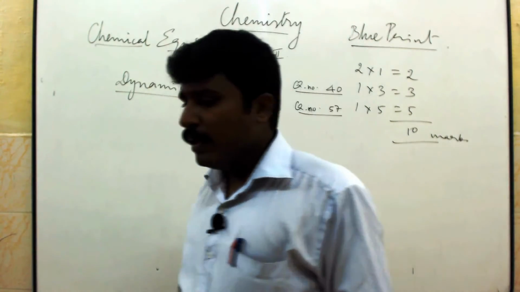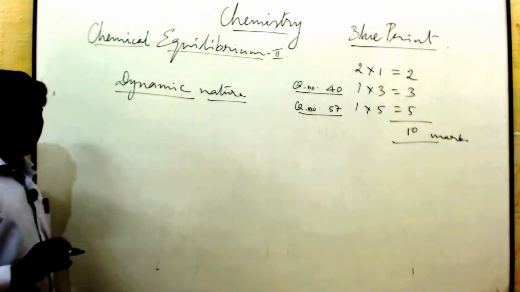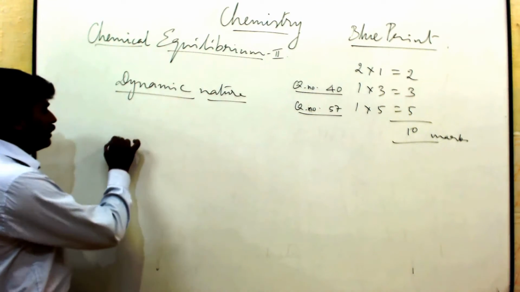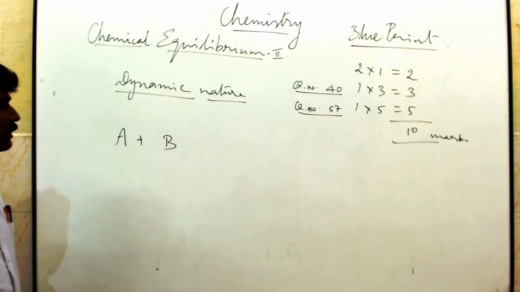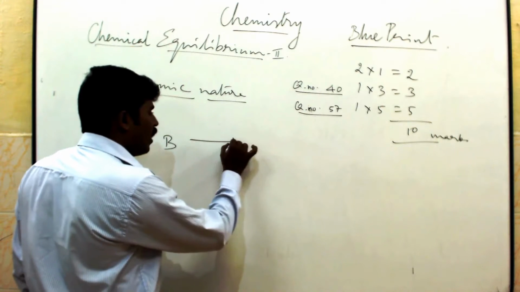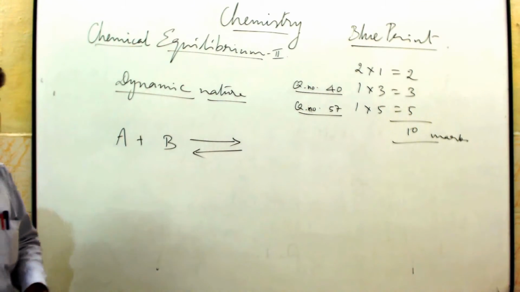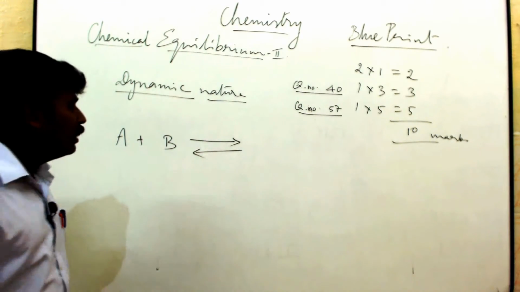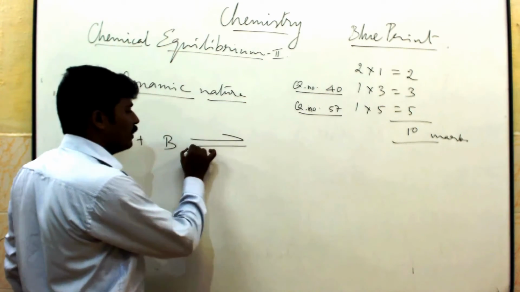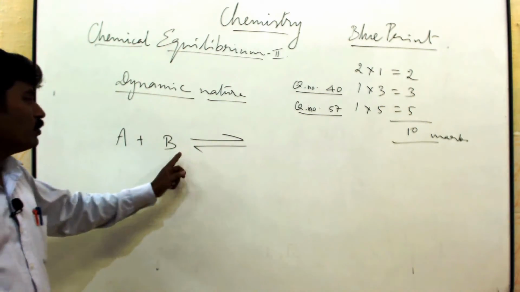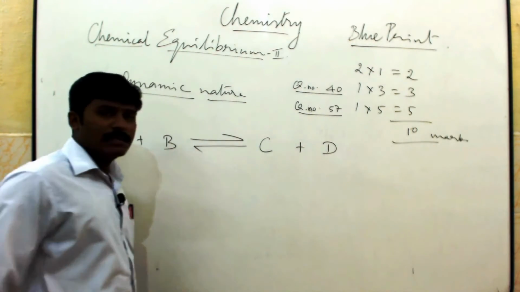Okay. Now we will discuss a common equilibrium reaction. In that reaction, A and B are the reactants. This is the forward reaction, and this is the reversible reaction. Instead of putting two arrow marks like this, you can put this symbol. This is the forward, this is the reversible reaction. A and B are the reactants. Here C and D are the products.